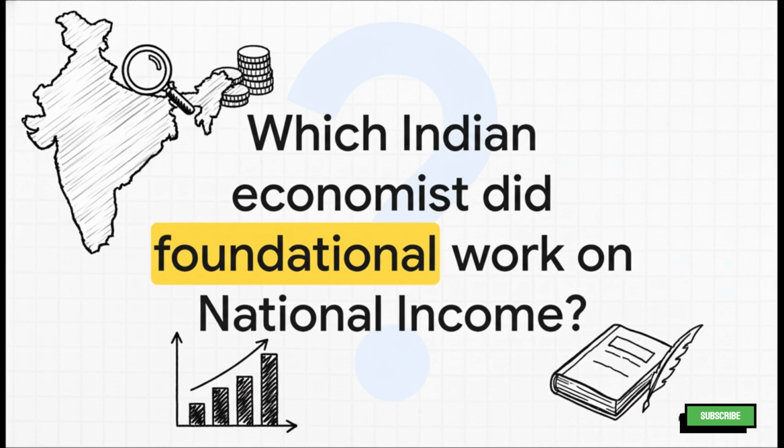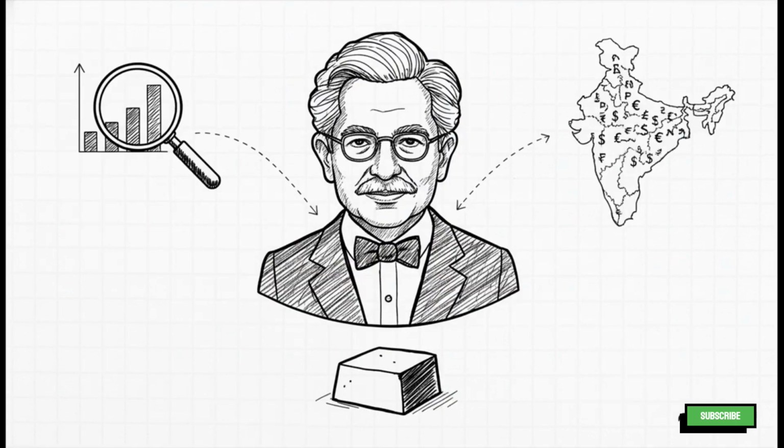We're talking about some of the greats here. The question is, which Indian economist is really known for doing the foundational, the groundbreaking work on national income? I bet you know this name. Of course, it's the one and only V.K.R.V. Rao. His work was just a complete game changer for how national income was estimated in India. He brought a real scientific and systematic approach to the whole process.